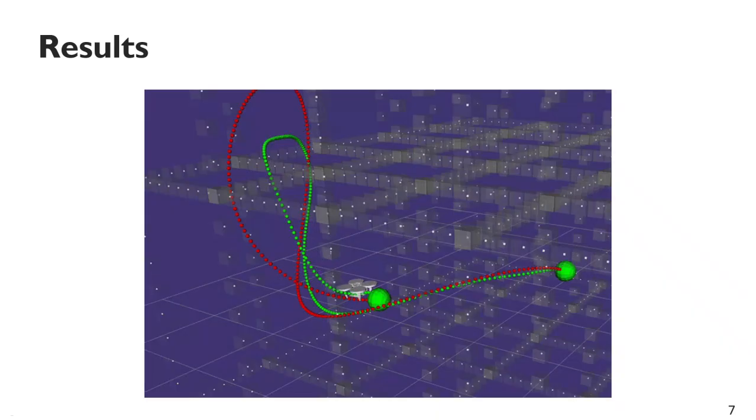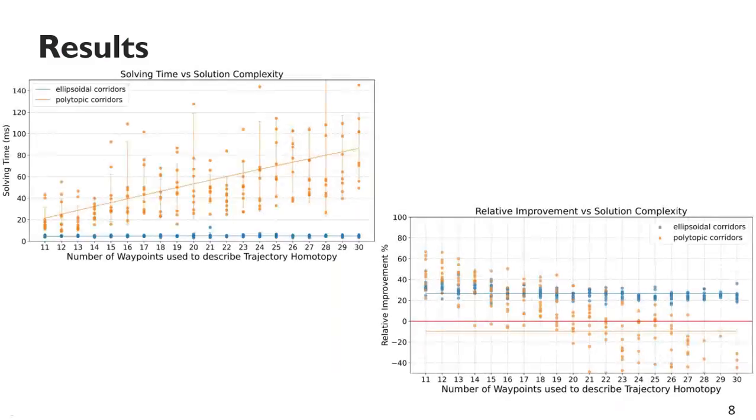In this example, we show a quadrotor following a minimum acceleration trajectory in green, homotopically equivalent to an initial guess in red. We compare our method to methods using quadratic programming through polytopic corridors, measuring solve time and solution quality as complexity increases. We utilize the number of waypoints required to represent a trajectory homotopic to the solution as a proxy for complexity. With our continuous corridors and OrthTRP solver, solve times remain nearly constant over varying geometric complexity.